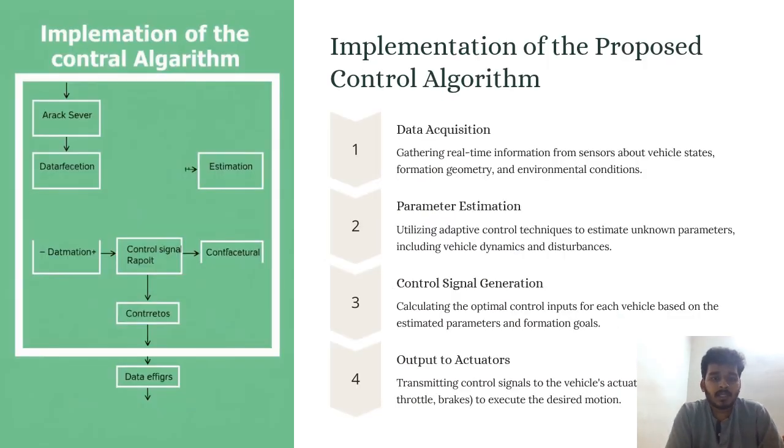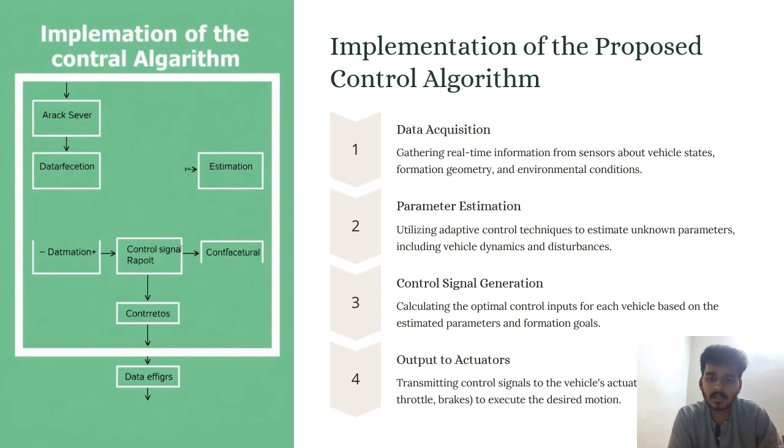Now coming to implementation of the control algorithm. The proposed control algorithm consists of data acquisition and parameter estimation, control signal generation, and output to actuators. Data acquisition: gathering real-time information from sensors about vehicle state, formation geometry, and environmental conditions.